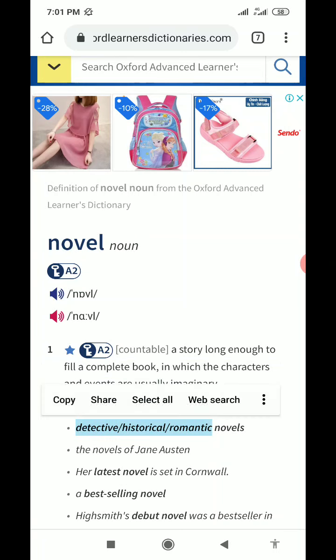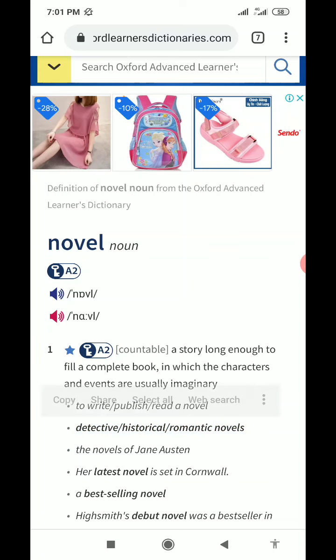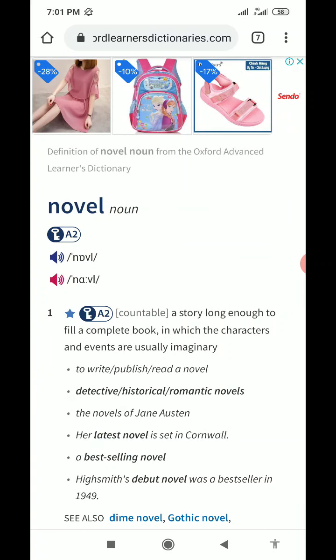A detective, historical and romantic novels. Những cuốn tiểu thuyết trinh thám, tiểu thuyết lịch sử, tiểu thuyết lãng mạn, bla bla. The novels of Jane Austen. Her latest novel is set in Cornwall. Latest, sớm nhất này, gần đây nhất, a best-selling novel.